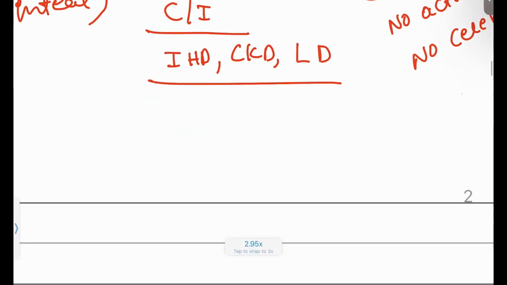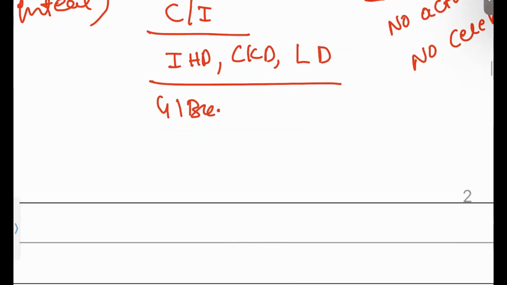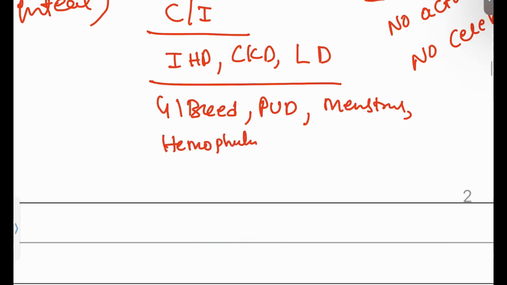You are never going to do thrombolysis if a recent GI bleed is present in this patient. Peptic ulcer disease is present, or the patient is having menstrual issues, currently menstrual issues, or hemophilia. In all these conditions, we are not going to do thrombolysis.